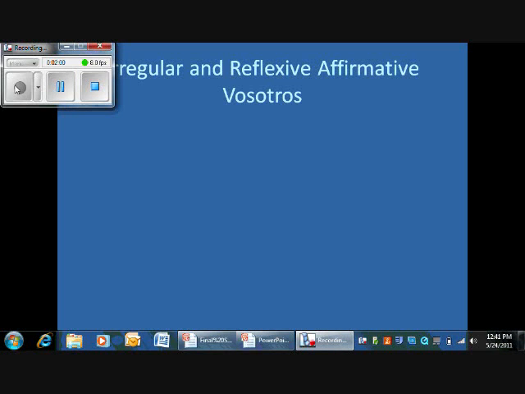Irregular and reflexive affirmative Vosotros. For the affirmative or positive form of Vosotros commands, there are no irregulars.